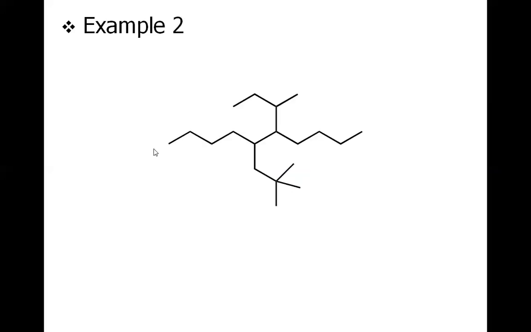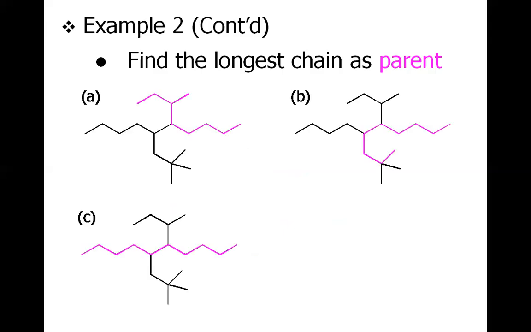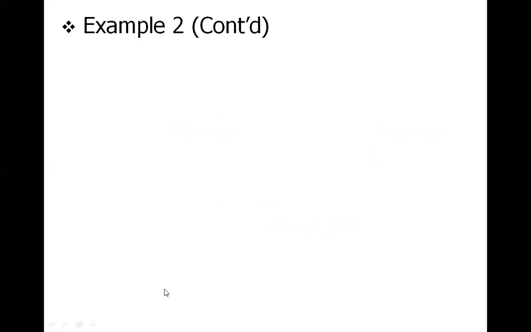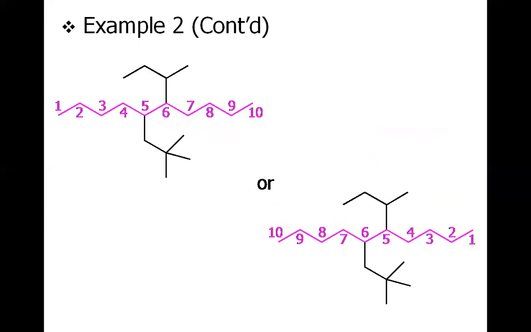One more example, again the longest carbon chain as usual. We have the 8 carbon chain or 9 or 10. So we will choose this 10 carbon chain. Once you have chosen, this is the secondary butyl group and this is the neopentyl group that we have just seen.